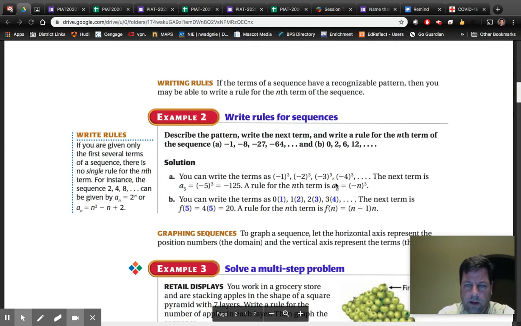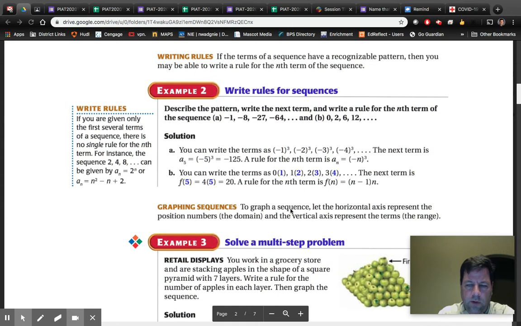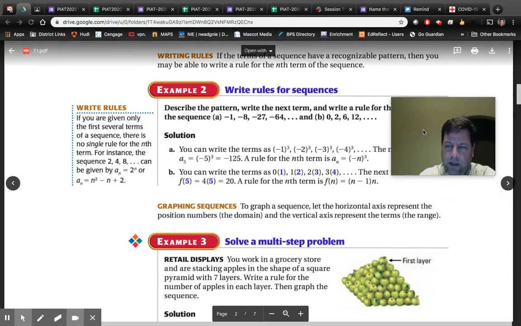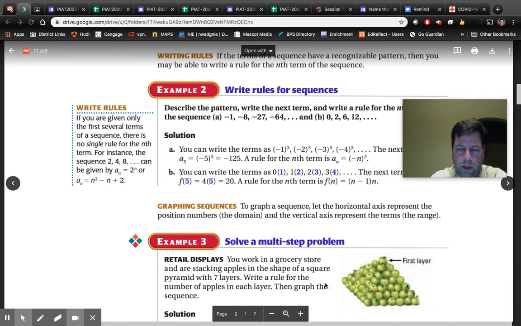Here they talk about it right here, okay? And here's the examples, okay? Multi-step problem. I don't want to pull up the solution yet. Example 3. You work in a grocery store. You're stacking apples in the shape of a square pyramid. It has 7 layers. 1, 2, 3, 4, 5, 6, 7. Kind of hard to see that picture. In fact, let's go. There we go. Get me out of the way. Write a rule for the number of apples in each layer, then graph the sequence.